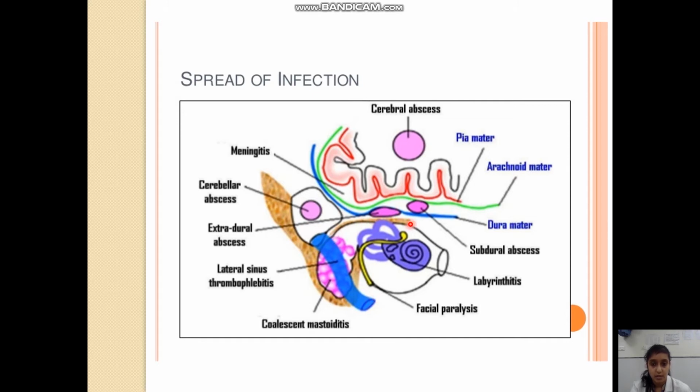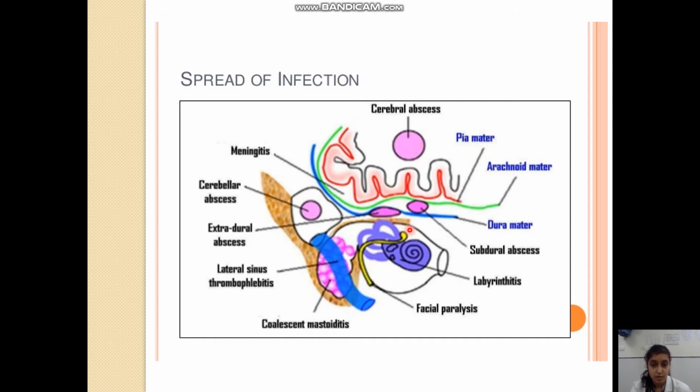Now, if the bone of the tegmen is breached, or through retrograde thrombophlebitis, this disease can lead to cerebellar abscesses or can affect the portion between the dura and the bone, that is extradural abscess, subdural abscess, meningitis, and the cerebral abscess.